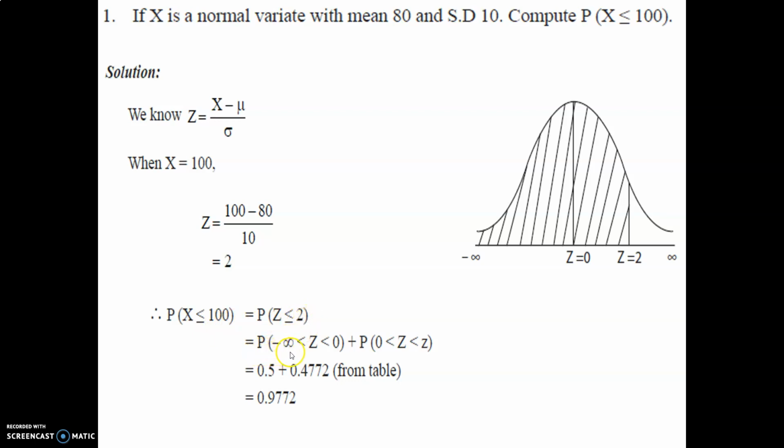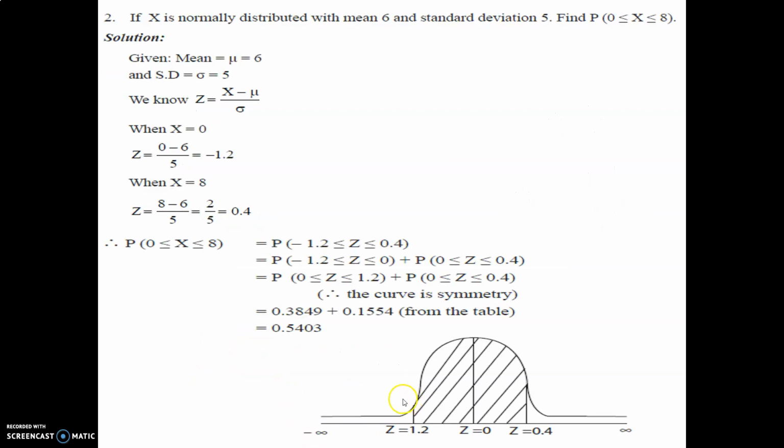P(z ≤ 2) is equal to P(minus infinity < z < 0) plus P(0 < z ≤ 2). We know that the probability for minus infinity to 0 is 0.5, and P(0 ≤ z ≤ 2) from the table is 0.4772. So we derive 0.9772 as the probability that x is less than or equal to 100.